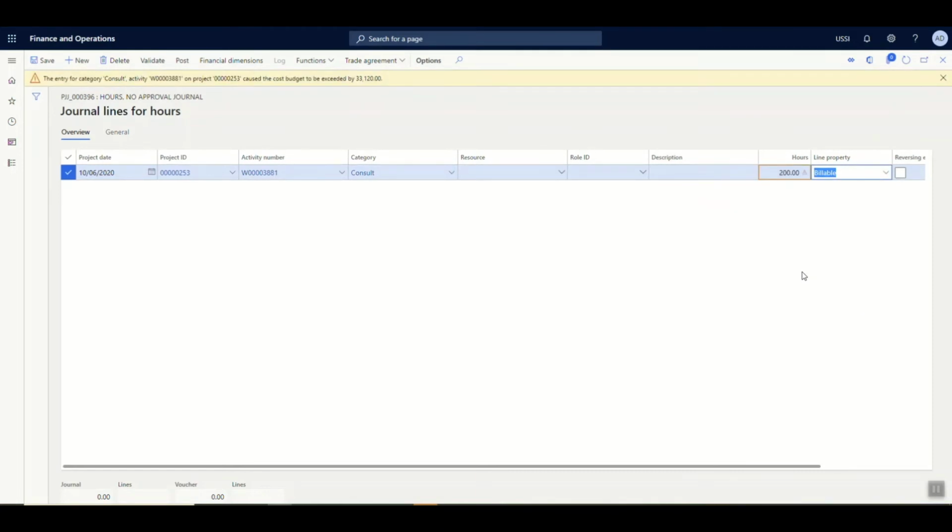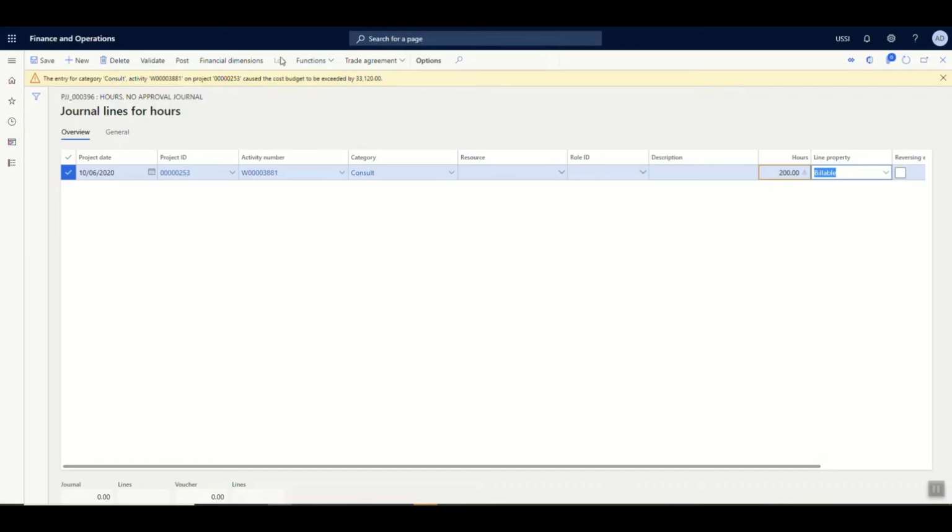As you can see on the screen, the number of hours that I've entered against the hour journal is 200. And as soon as I enter the quantity as 200 hours, you can see that the system has validated it against the project budget. On the top of the screen, you can see an info log saying that the entry for the category consultant with activity number on project has caused the project budget cost to be exceeded by 33,120.